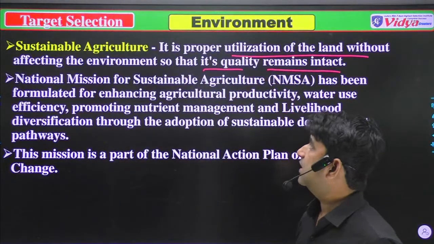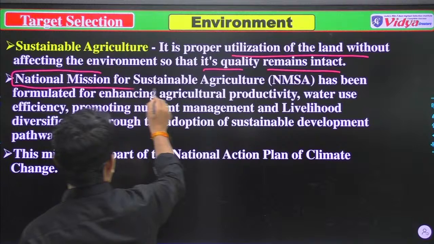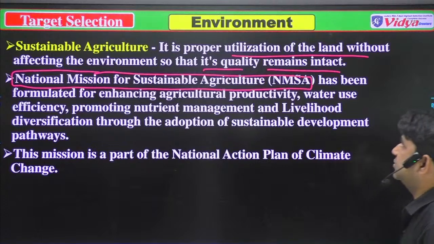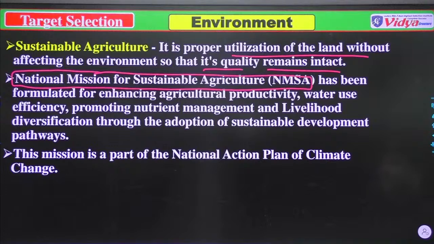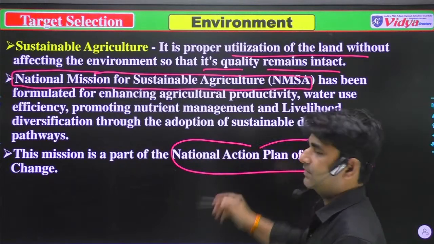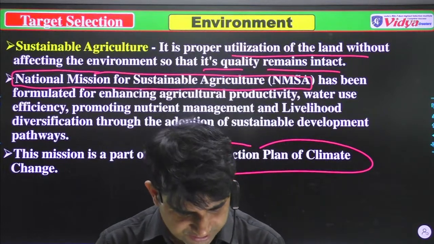After that, the National Mission for Sustainable Agriculture, because it was asked in the mains. That is why I have written that. National Mission for Sustainable Agriculture, NMSA, has been formulated for enhancing agriculture productivity, water use efficiency, promoting nutrient management, and livelihood diversification through adaptation of sustainable development pathways. This mission is a part of the National Action Plan on Climate Change. I think it's clear to all of you.